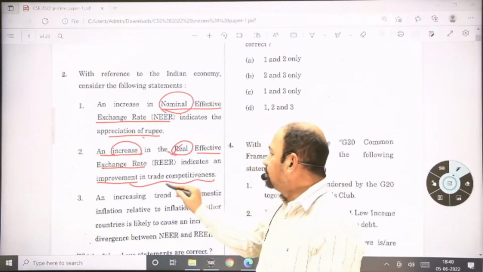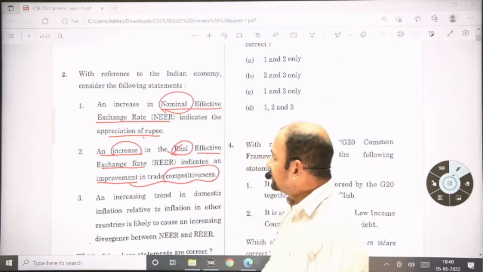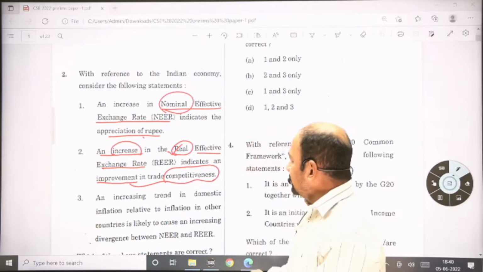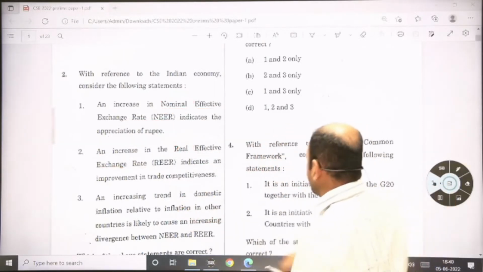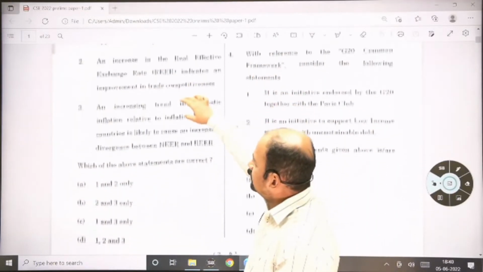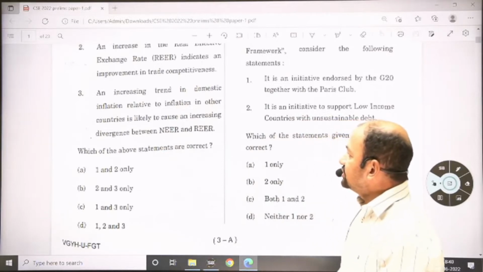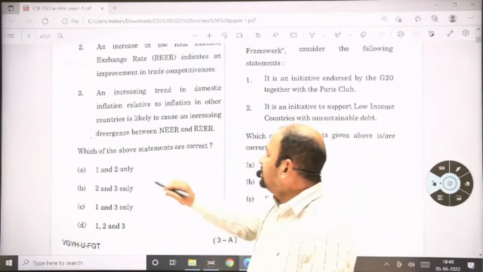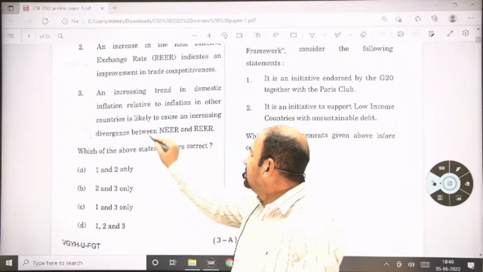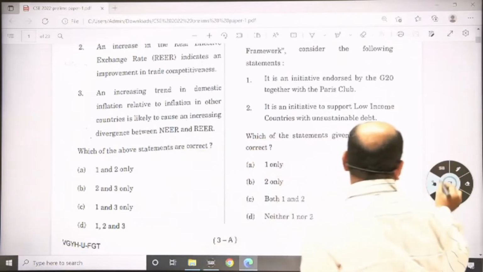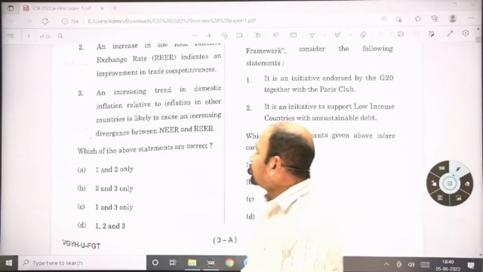That's why you are going to lose your competitiveness, trade competitiveness. So that's why the second statement is incorrect. And the third statement: an increasing trend in domestic inflation relative to inflation in other countries is likely to cause an increasing divergence between nominal and real exchange rates. So again, this statement is a true statement.